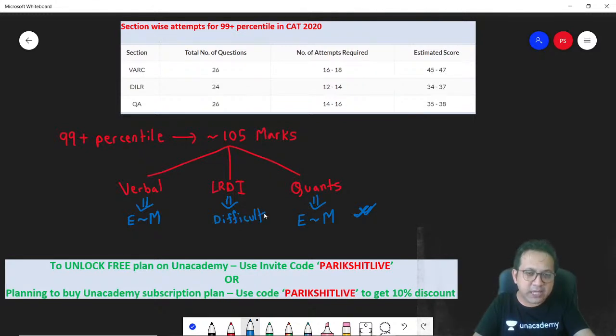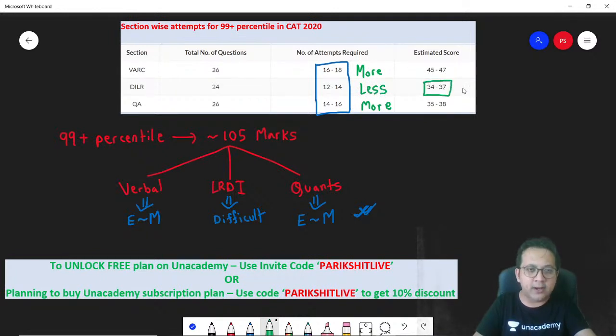If you look at the cutoffs and the number of attempts, it gives you a fair idea. The number of attempts required to get a 99 plus percentile is more in verbal and in quants, while in DILR, even if the number of attempts is low, even if your estimated score is low, you can end up with a 99 plus percentile.